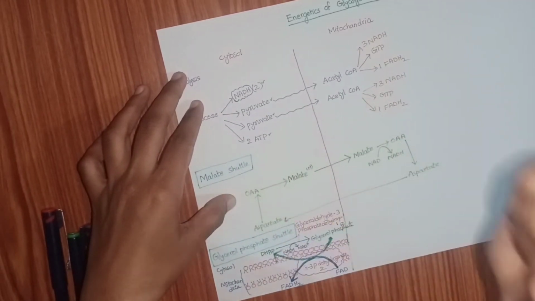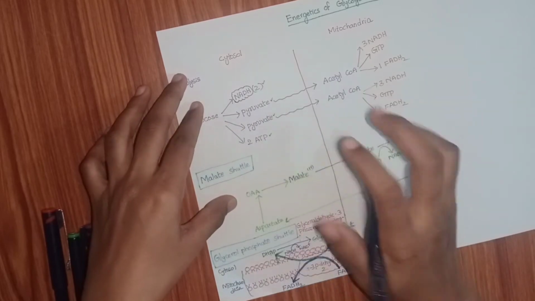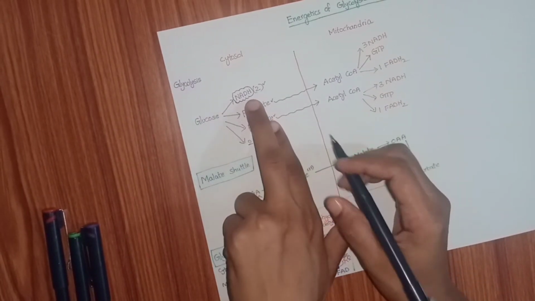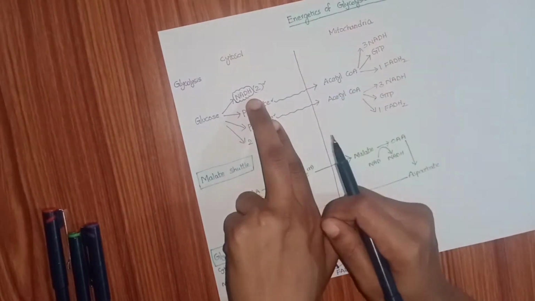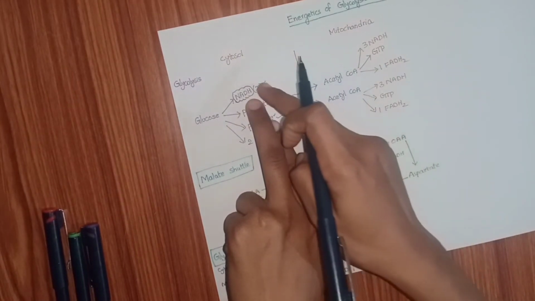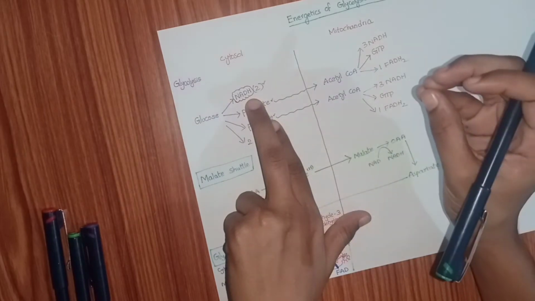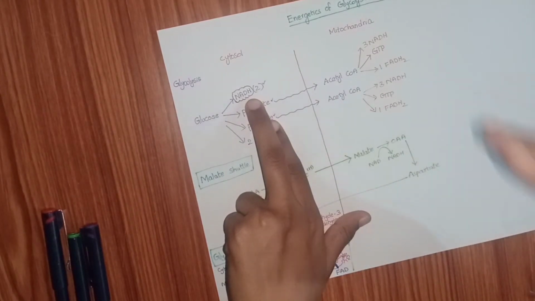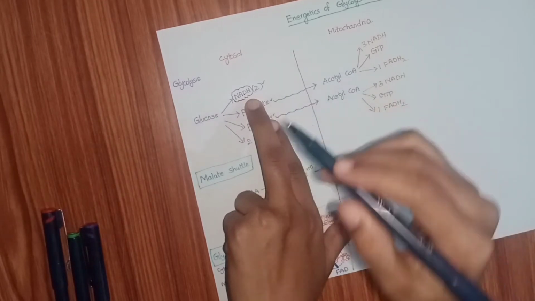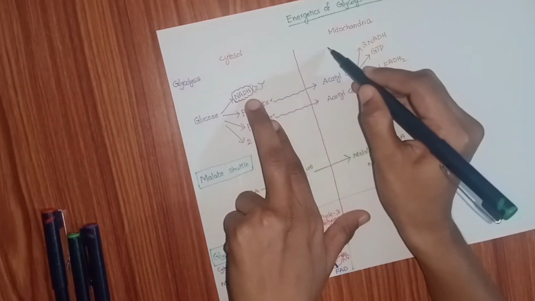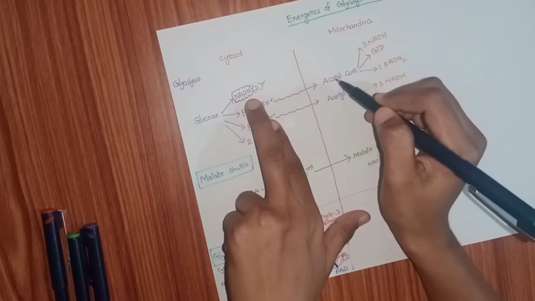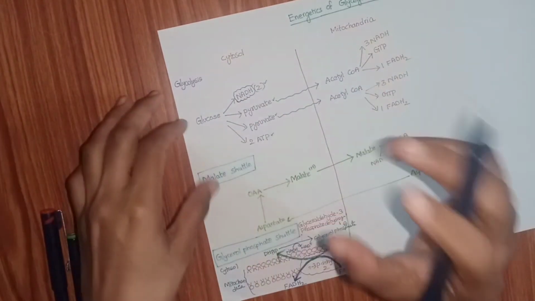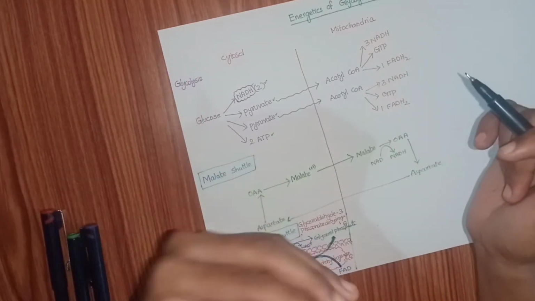The problem here is that all these are normal, but the NADH cannot be transported from the cytosol to the mitochondria. The NADH should go to the mitochondria and go through the electron transport chain so that ATPs are formed. But how? NADH is not permeable. There is a pathway for this. I will discuss it later.